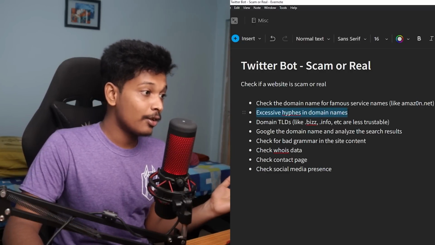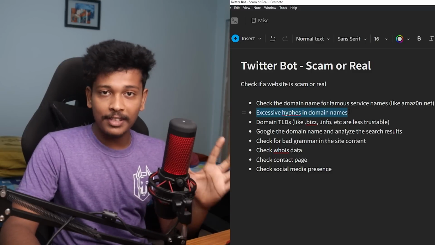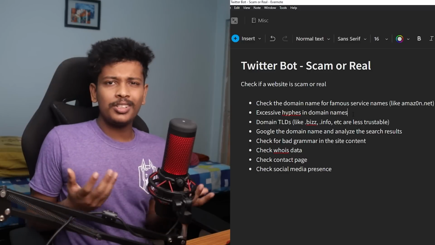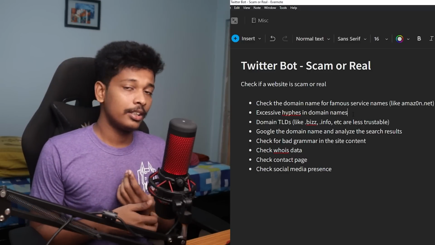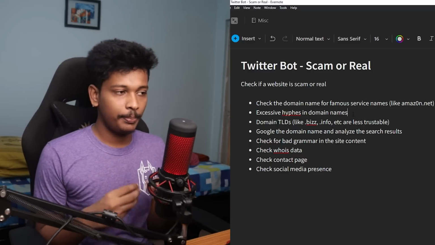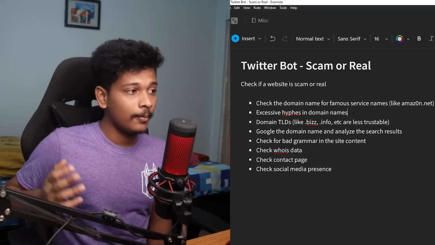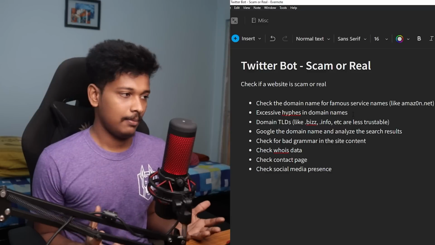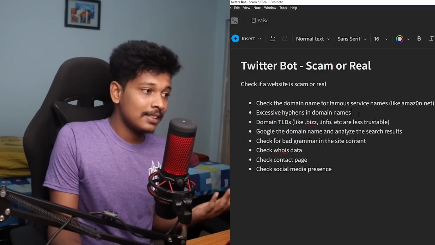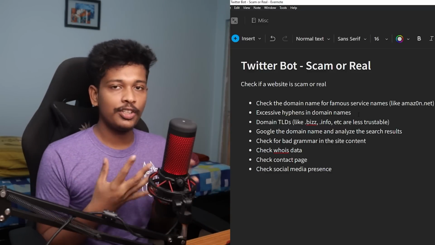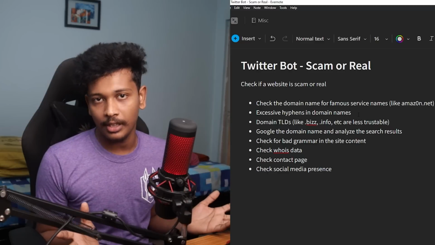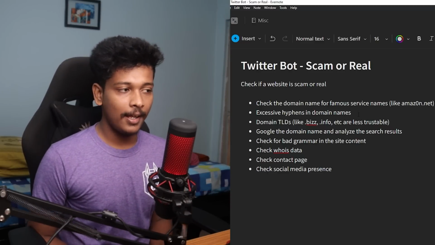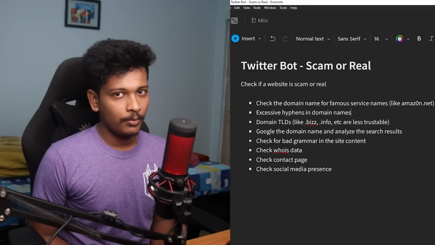And then we can also check for excessive hyphens. Hyphens are the only special characters that are allowed in domain names. Usually, a good, reputed, big website that can be trusted doesn't contain a hyphen in the domain name. But there might exist some real websites that have hyphens, so we're going to check if there are more than 2 hyphens in a domain name. Because if it does, it's probably not a very reputed website.